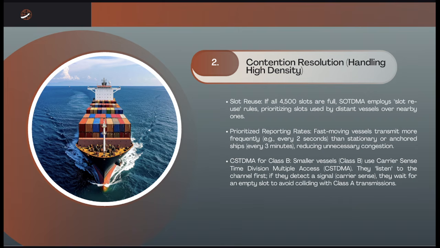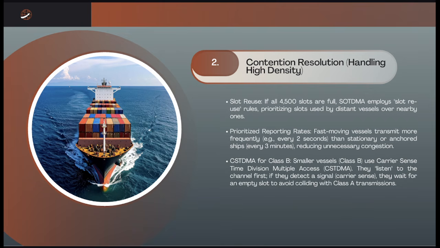And then we have here the CSTDMA for Class B, or what we call carrier sense time division multiple access. This one is for smaller vessels, the Class B. They use carrier sense time division multiple access, so they listen to the channel first.